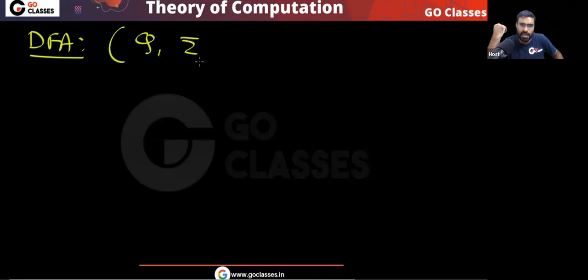What will you check in a DFA? In a DFA, you have 5 things: set of states, alphabet, initial state, set of final states, and transition function.